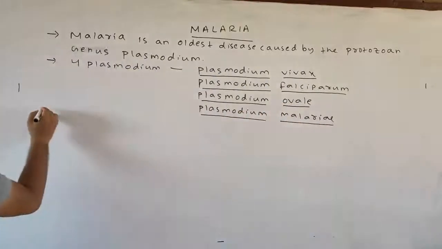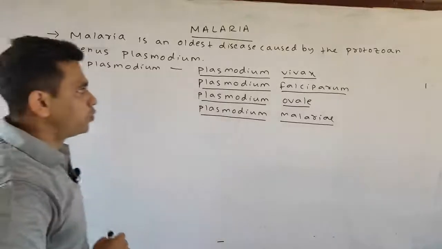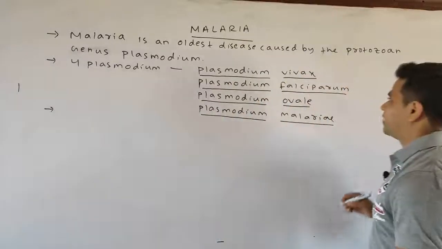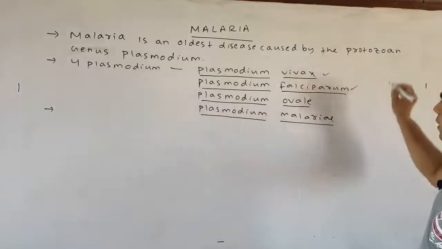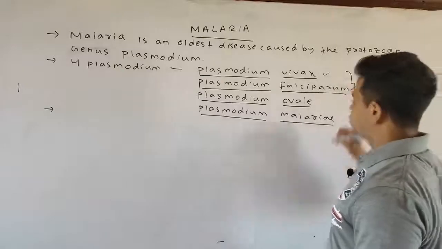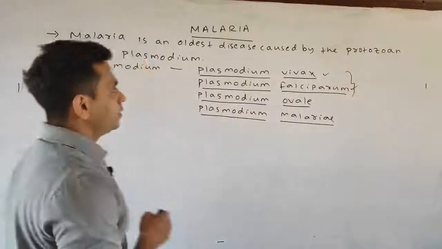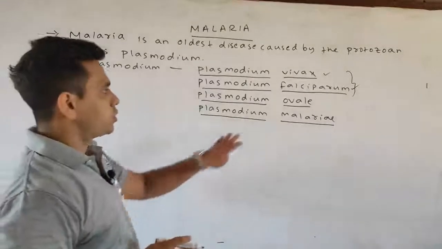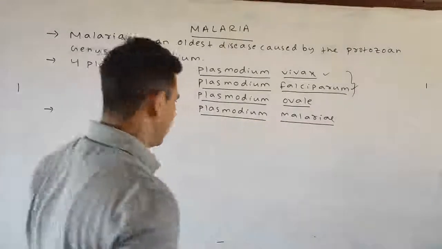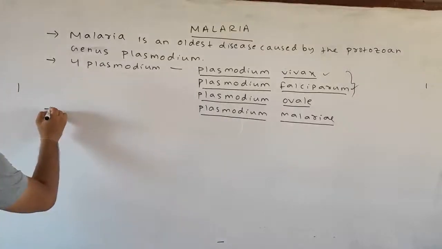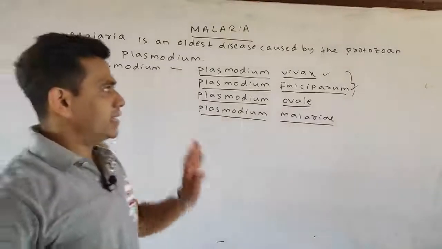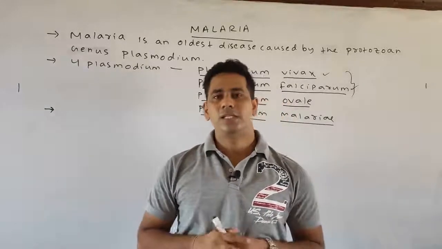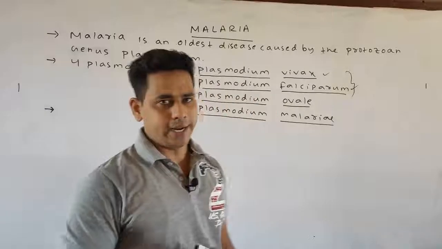So there are 4 Plasmodium species, such as Plasmodium vivax and Plasmodium falciparum. 80 to 90% of malaria is caused by these two species, Plasmodium vivax, and the most dangerous one is Plasmodium falciparum. The rest is caused by Plasmodium ovale and Plasmodium malariae. Next point. This Plasmodium parasite was first discovered by Charles Laveran in the year 1880.